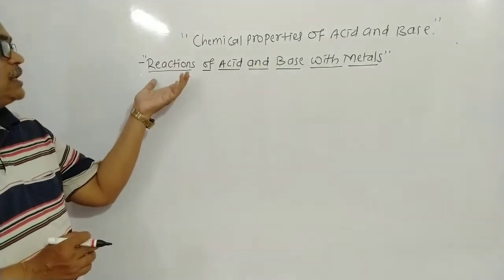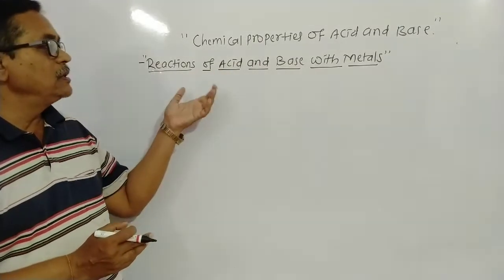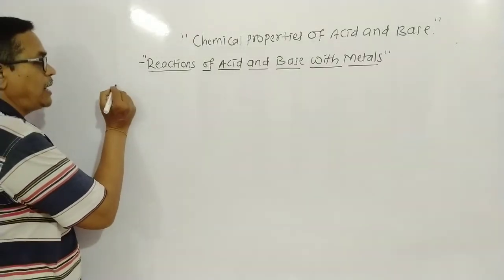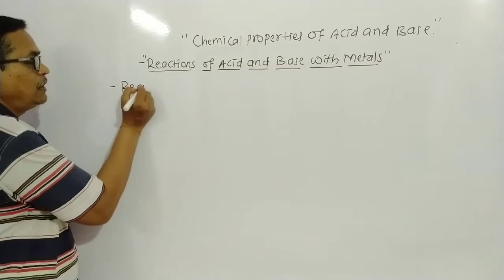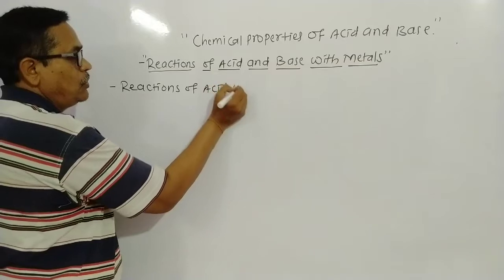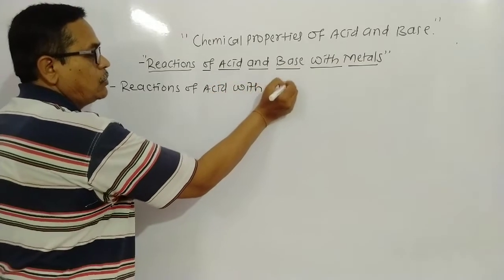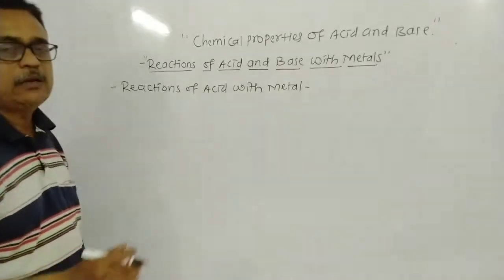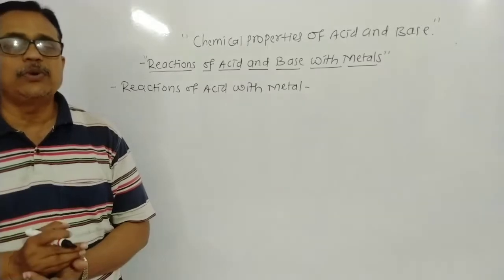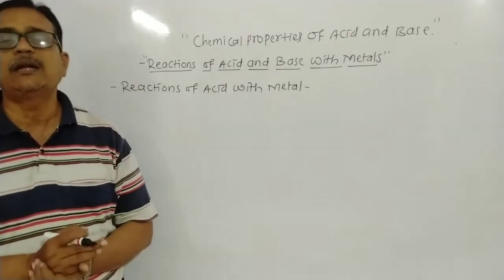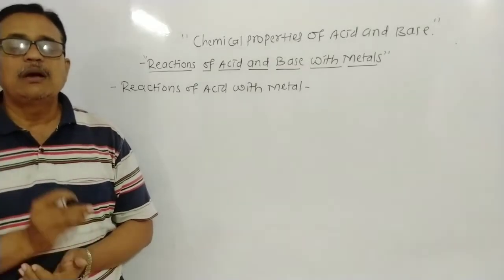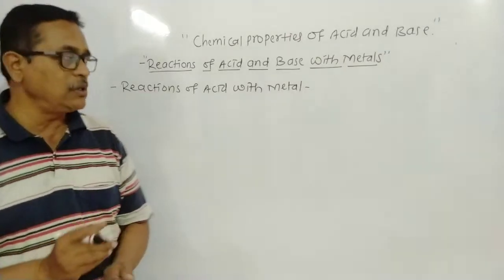Dear student, firstly we study the reactions of acid with metal. Then we study the reactions of base with metal. You know how we study the reactions of acid with metal? Acid reacts with metal, forming salt and hydrogen gas. Just hydrochloric acid and sulfuric acid, they react with metal, forming a salt and hydrogen gas. That is the common statement of this reaction, and we study the common equation also.